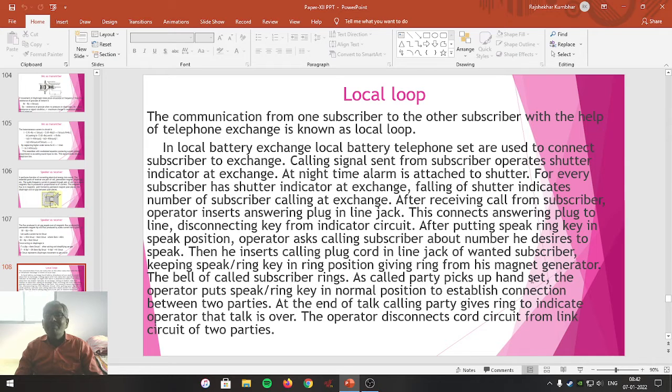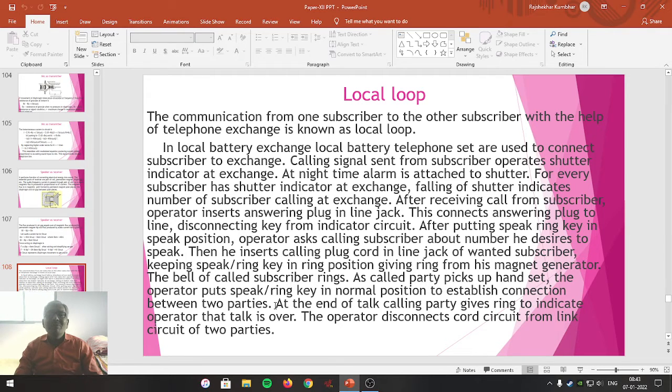As the called party picks up the handset, the operator puts the speak oblique ring key in a normal position to establish the connection between the two parties. That means when the ringtone goes to the called subscriber, the called subscriber picks up the handset to off condition. The operator recognizes that the called subscriber is ready to speak with the calling subscriber, and then he puts the speak oblique ring key in a normal position so that a connection is established between the two parties.